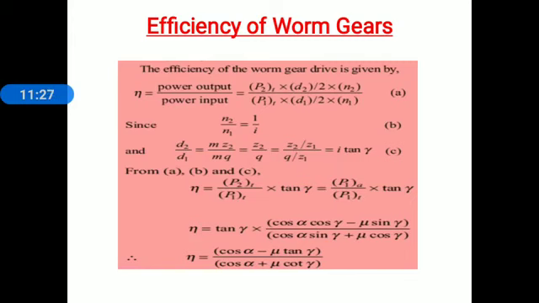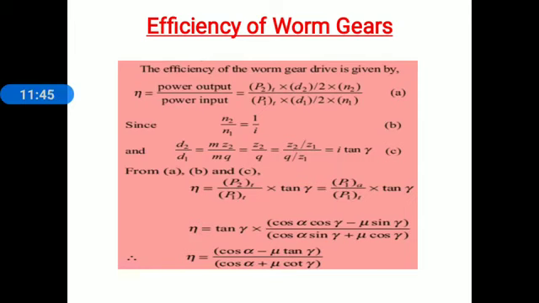P1T gets cancelled, and finally we get a relation for efficiency equal to tan gamma into, inside the bracket, cos alpha cos gamma minus mu sin gamma, whole divided by cos alpha sin gamma plus mu cos gamma.